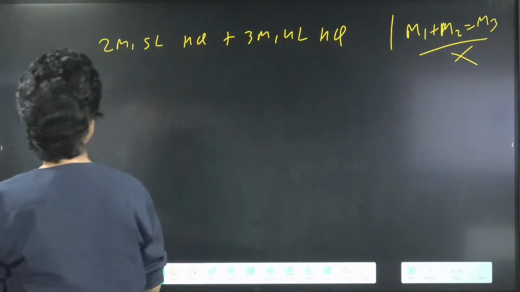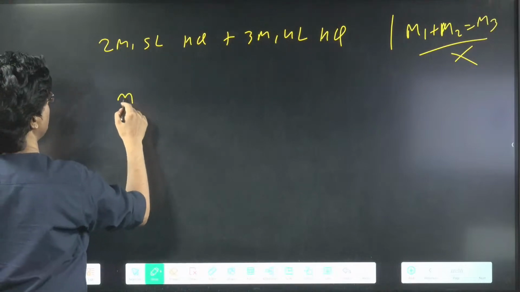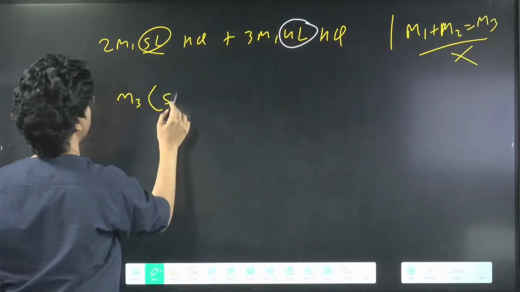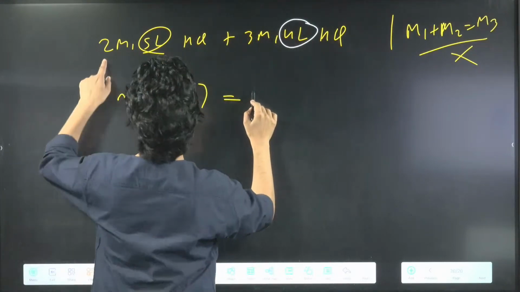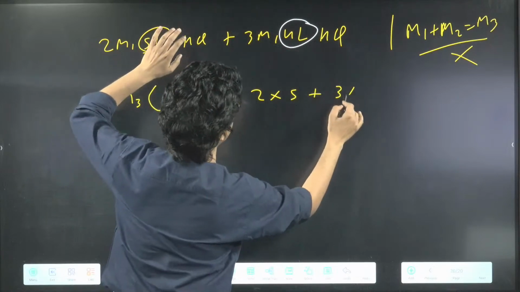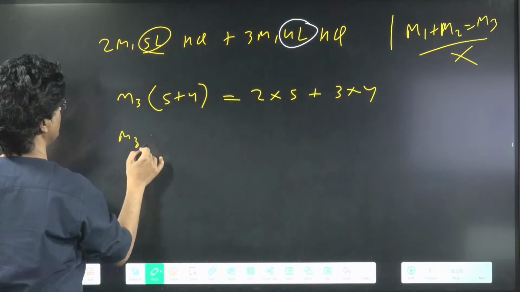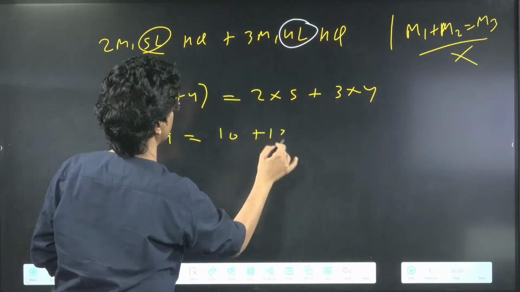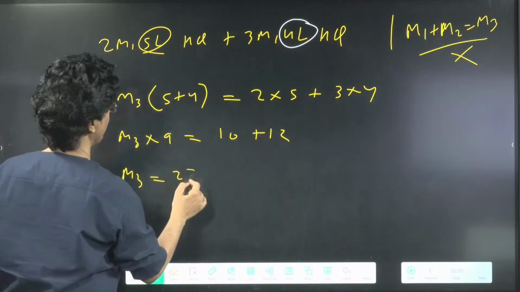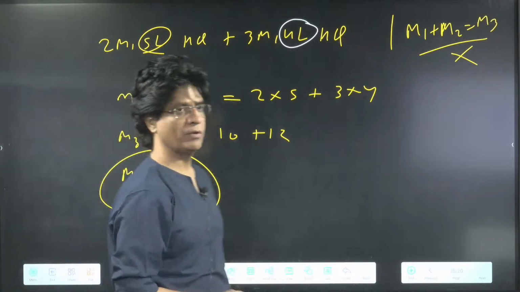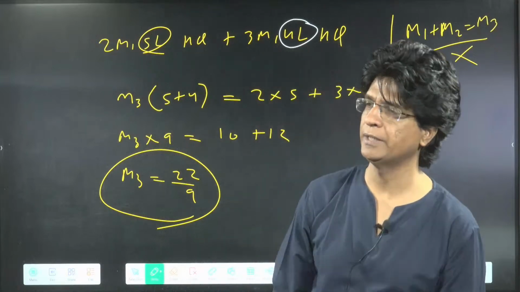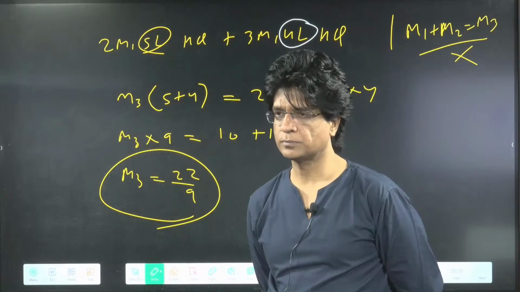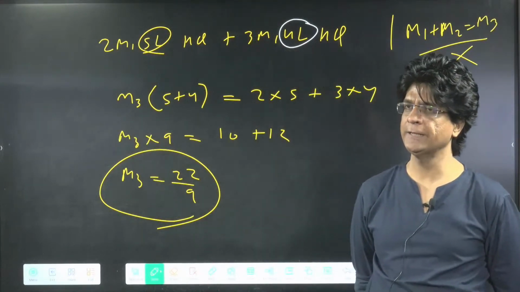Chalo, theek hai. We are mixing that. So it will be M3 into V1 plus V2, 5 plus 4, equal to M1 V1 plus M2 V2, which is 2 into 5 plus 3 into 4. So M3 into 9 will be equal to 10 plus 12. So M3 will be 22 by 9, whatever it is coming. Okay? Is that clear, beta?